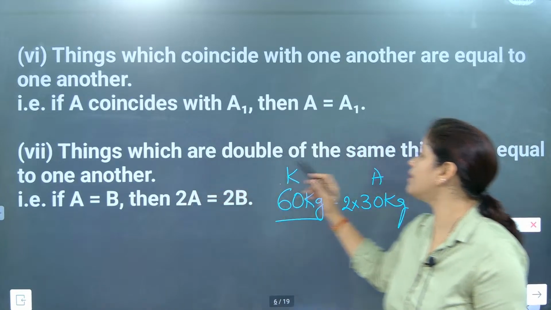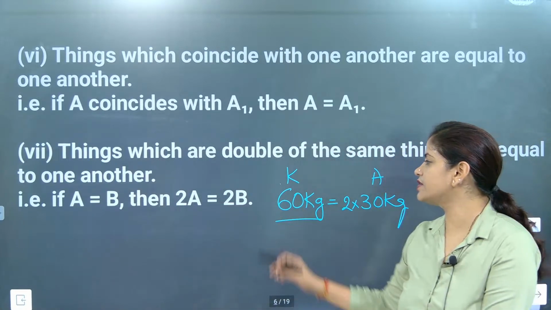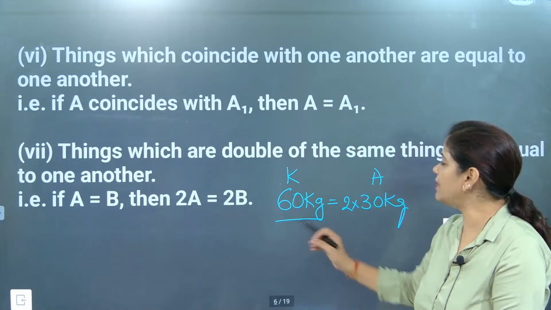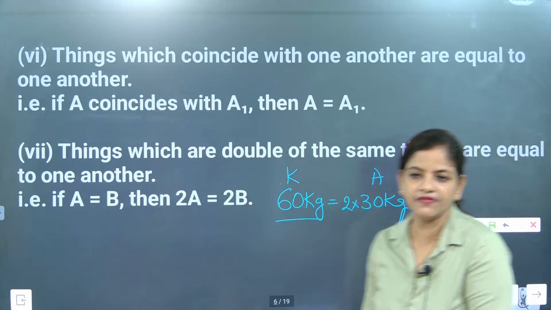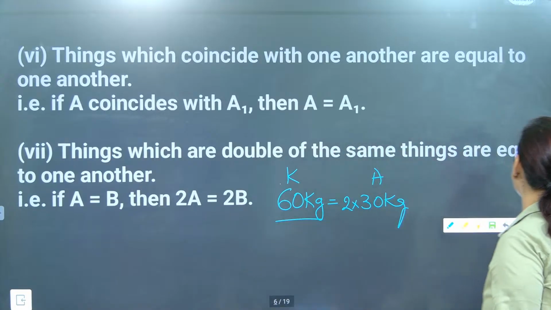Things that are double of the same things are equal to one another. So that means, if I subtract this, they are both again equal. Double is there. If I cancel this, 30 will come. Correct? So the double part will be there.